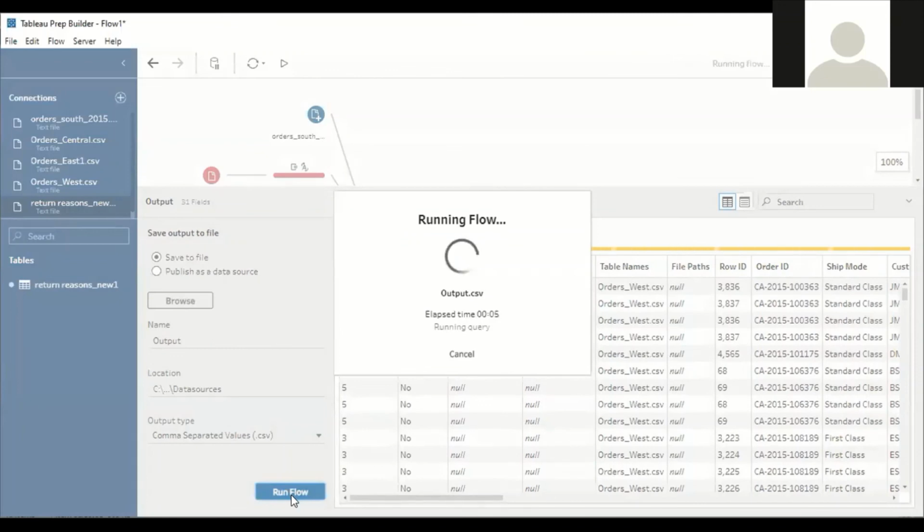It takes time. If you have any doubt, you can leave the comments in chat. This will take a little time to save the file.